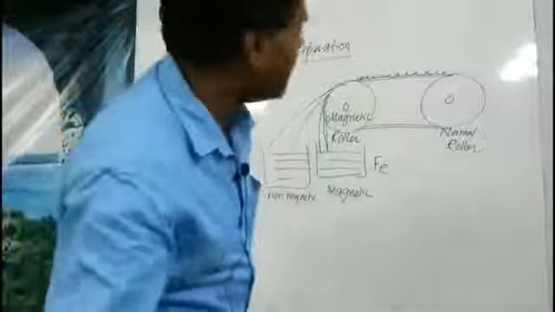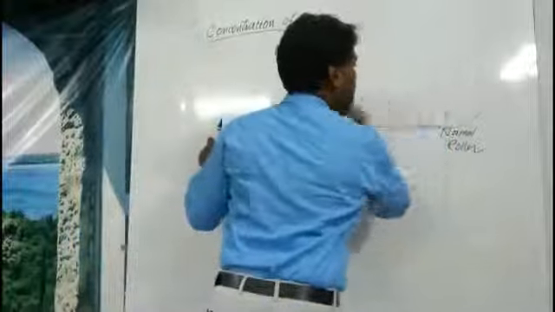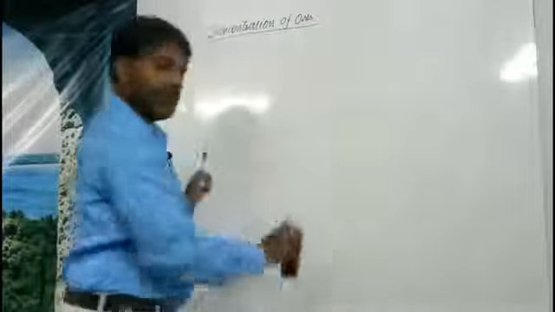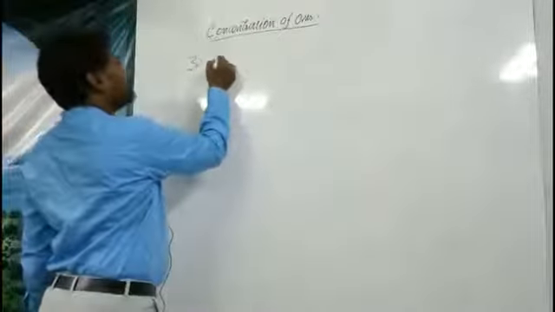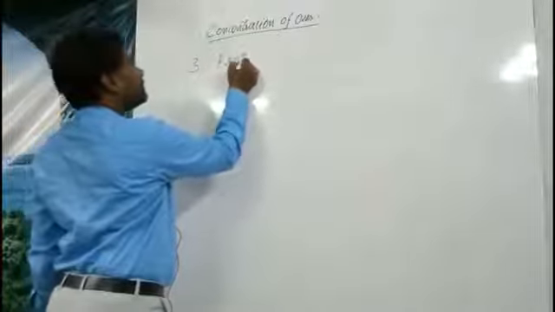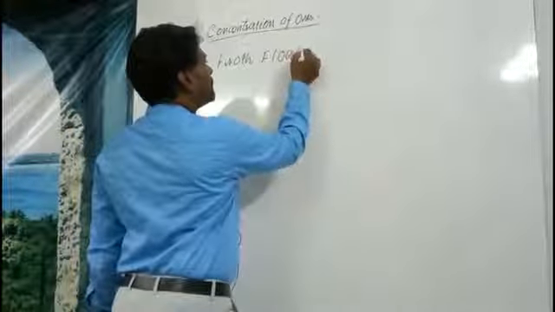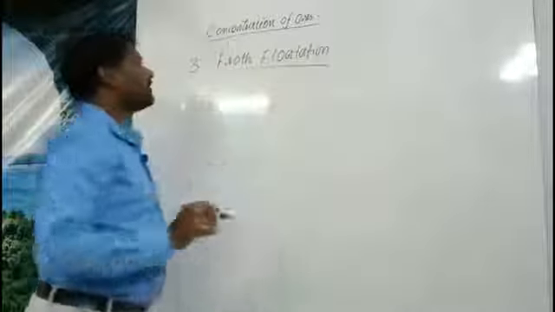And the third process is froth flotation. So you can observe directly by its name what is meant by froth and what is flotation.